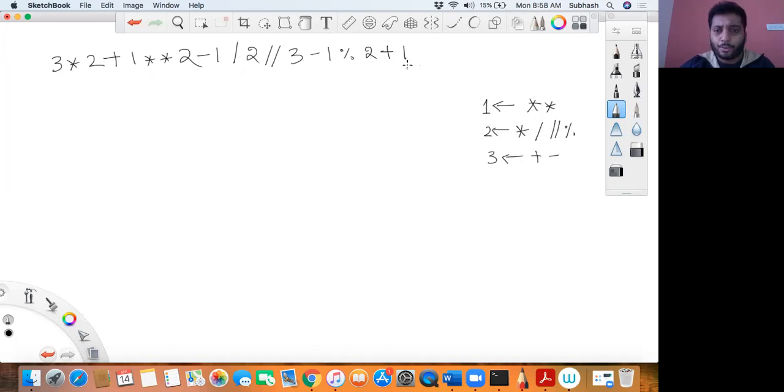In this expression, which one should I solve first? So I'll solve this part. That is your exponent part, right? Let me keep the other operators as they are, and I will now solve this one. So it is 3 mod 3 multiplied by 2 plus 1 star star 2, which is nothing but 2 minus 1 divided by 2. 1 exponent 2 is 1 only, right? Yeah, 1 to the power 2, it is 1. So 1 divided by 2, 3 minus 1 modulo 2 plus 1.